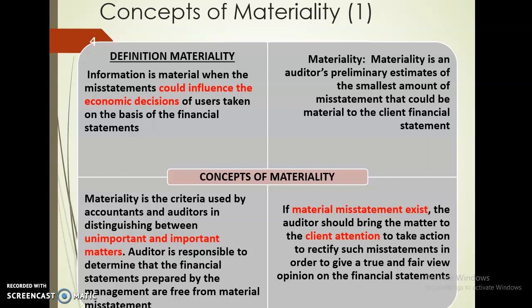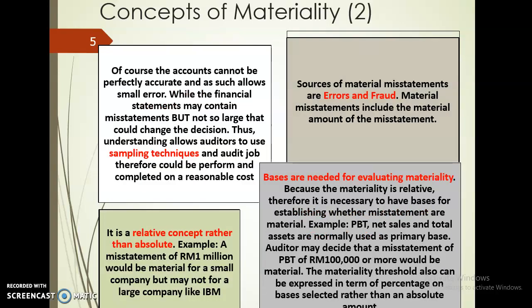So if we are aware of such a situation, we need to alert our clients' management, the top management as well as directors, so that they can take action and rectify the situation so that the accounts actually give a true and fair view. So we as auditor can give a true and fair view opinion on the financial statement.